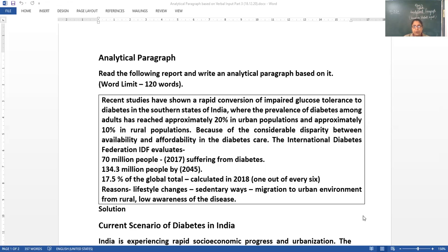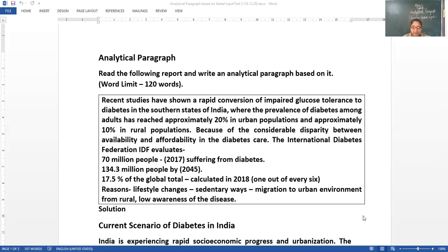But 17.5% of the global total. The people in India contribute around 17.5% of the entire population of diabetic people, calculated in 2018. That means out of 6, 1 is from India who is suffering from diabetes in the world.